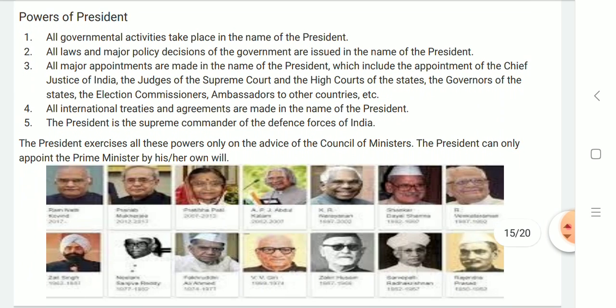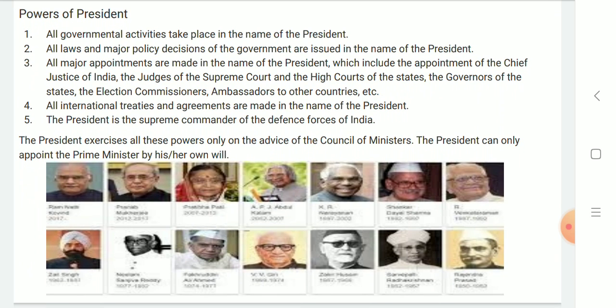Here are some of the images of some of the presidents of India along with the powers. All governmental activities take place in the name of President. All laws and major policy decisions of government are issued in the name of President. All major appointments are made in the name of President. All international treaties and agreements are made in the name of President. The President is the supreme commander of the defense forces of India.